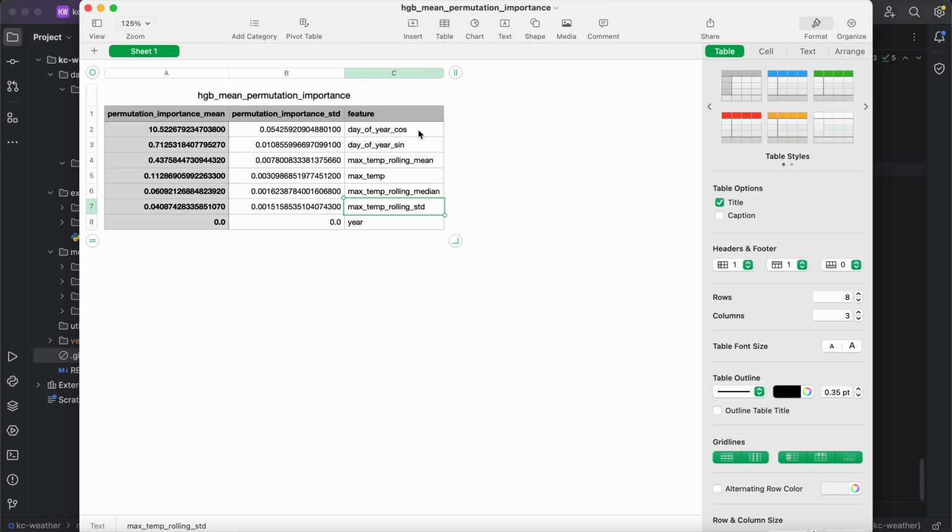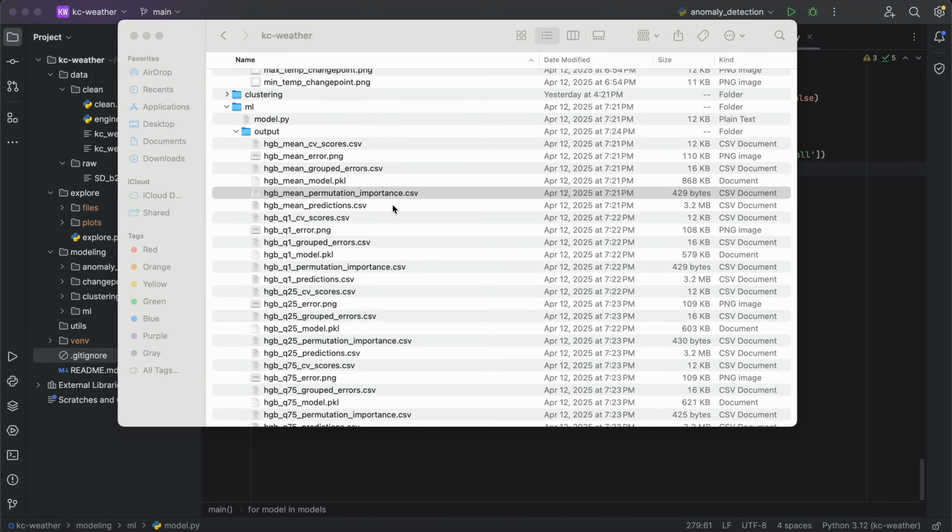There are also some rolling temperatures. We actually don't use year with most of the models. So this is 0 because it actually gets dropped in the pipeline, but it still appears there because it gets fed into the scikit-learn pipeline, but then gets dropped. I'll talk about why we do that momentarily. But this gets us an idea of what's important. The model's not very good, as you can see.